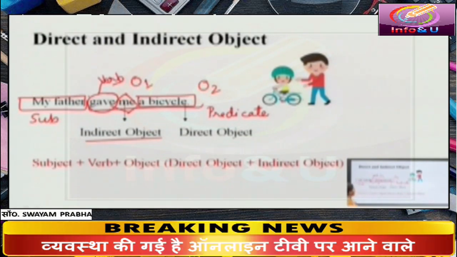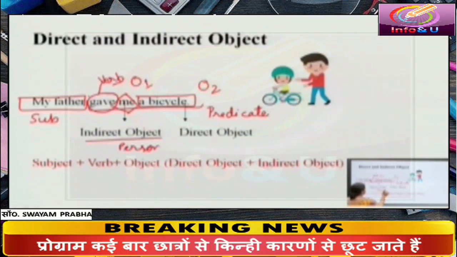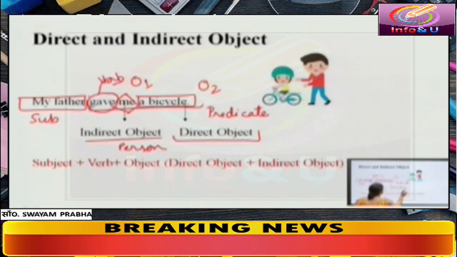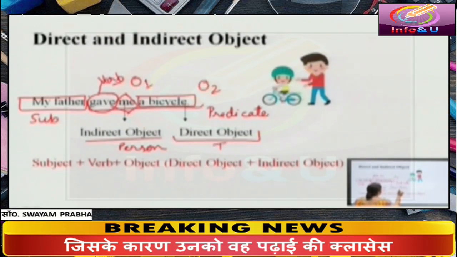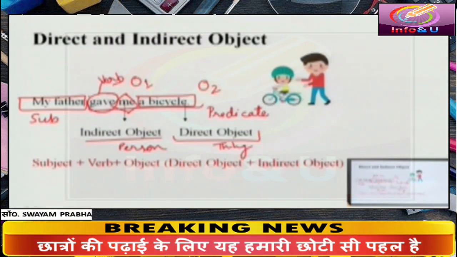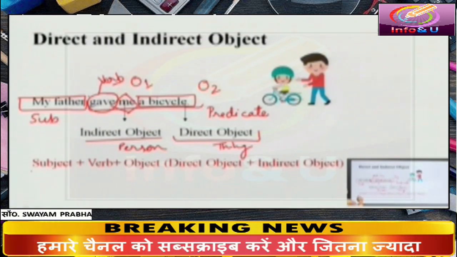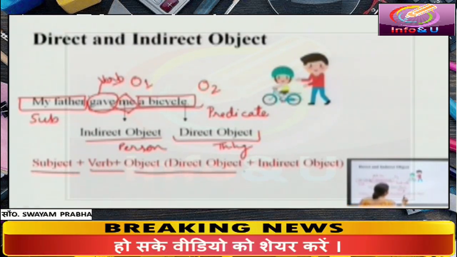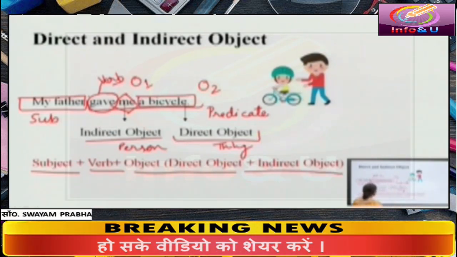Usually we see that indirect object is a person. A direct object is a thing. So the sentence structure of this sentence becomes subject plus verb plus object 1, indirect object, and object 2, direct object.